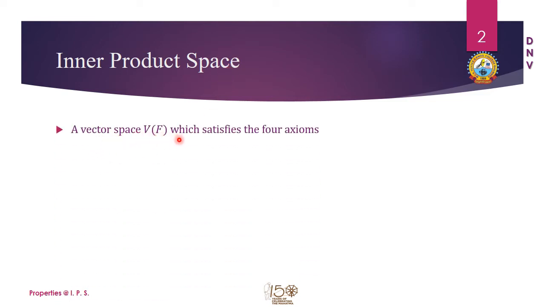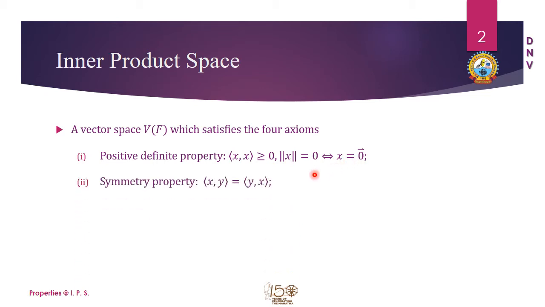A vector space V(F) which satisfies the four axioms is given by, first, the positive definite property, that is, the inner product of x with itself is greater than or equal to 0, that is, the norm of a vector is always greater than or equal to 0, and the equality holds true only when the vector itself is a null vector or zero vector. The second important axiom is the property of symmetry. It makes no difference if we write the inner product of x comma y or y comma x. So this is the symmetry property of two vectors belonging to the vector space under consideration.